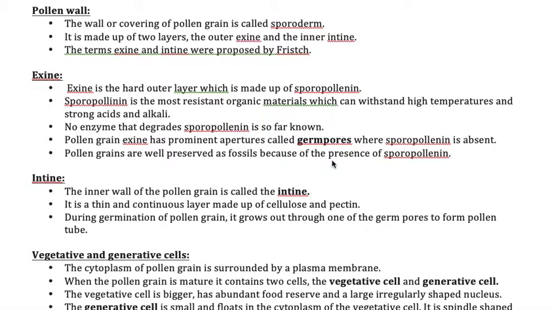Sporopollenin is a very hard substance, and no enzyme has been discovered so far that digests it. But we are taking sporopollenin, that means pollen grains, in the form of pollen capsules and also pollen syrup, sir. Then how does it get digested? Dear, please try to understand what I am trying to tell. Point number one: sporopollenin never gets digested. Then how are you able to utilize the nutritive qualities of that pollen grain?